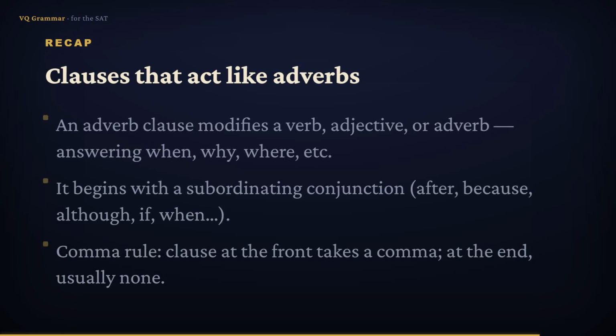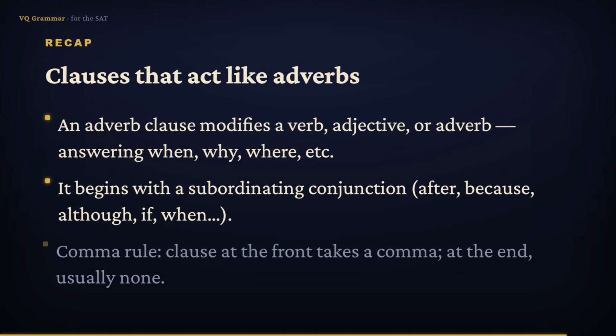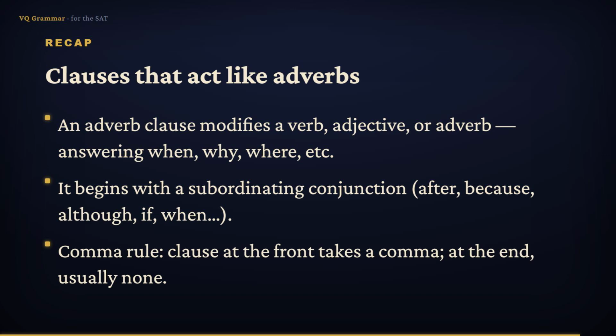Let's bring it together. An adverb clause is a subordinate clause that modifies a verb, adjective, or adverb, answering questions like when, why, where, and under what condition. It begins with a subordinating conjunction, such as after, because, although, if, or when. And the comma rule depends on position. A clause at the front takes a comma, while a clause at the end usually takes none. Don't forget the subject-verb test that separates a clause from a phrase.